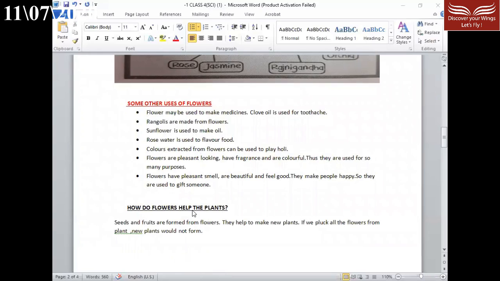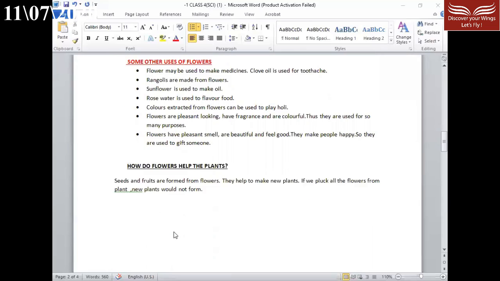Now we will talk about how flowers help the plants. Seeds and fruits are formed from flowers. As you all know, seeds and fruits are formed from flowers and they help to make new plants. If we pluck all the flowers from a plant, a new plant would not form. A new plant will not grow. It will not form.